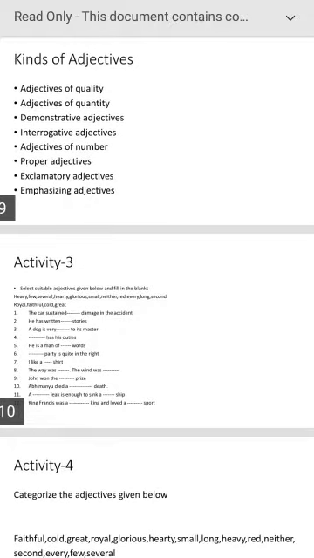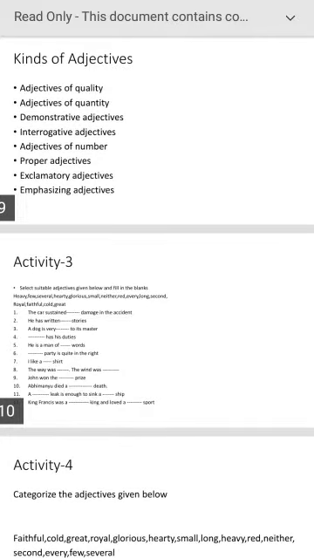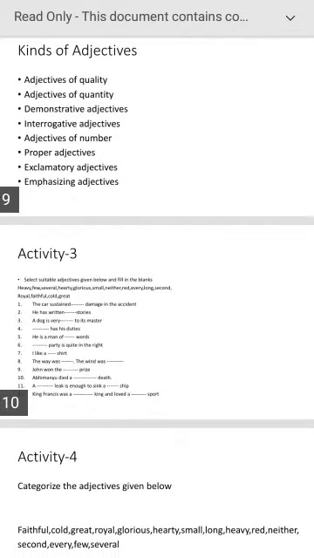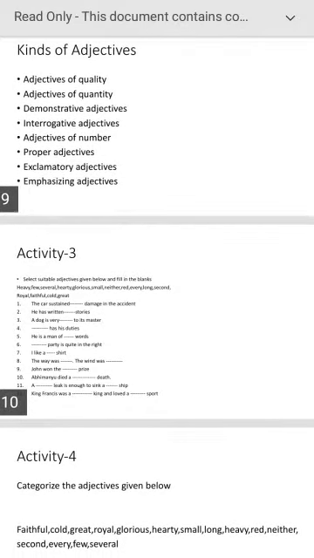Next, adjective of quantity. Adjective of quantity indicates how much of a thing is meant. Example, I want some food. Some is adjective of quantity. That man has enough money. Enough is an adjective of quantity. Bhima eats much rice. Much is an adjective of quantity. There is less water in the cup. Less is an adjective of quantity.